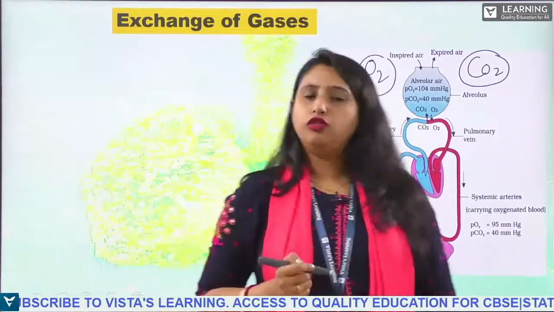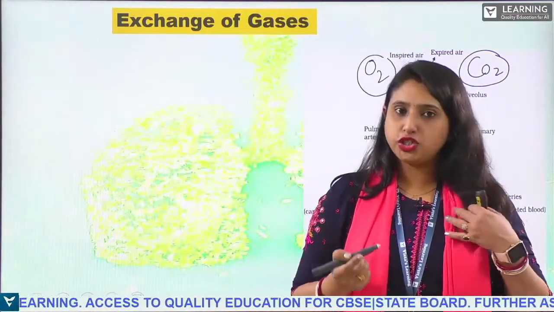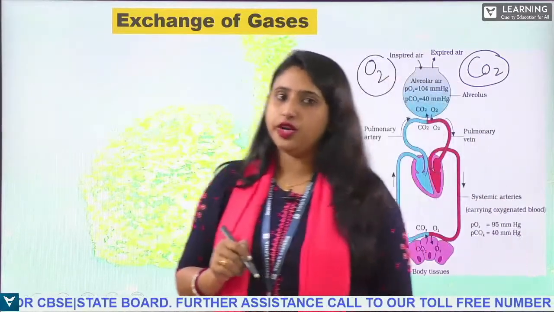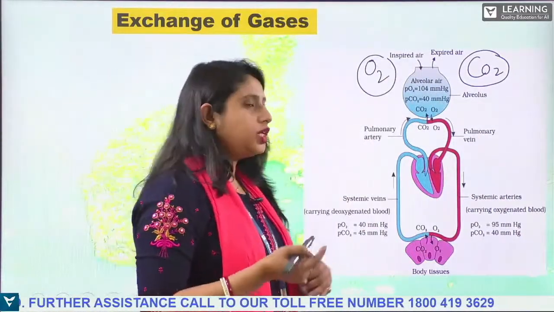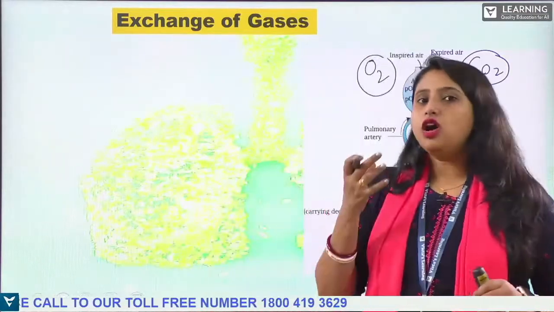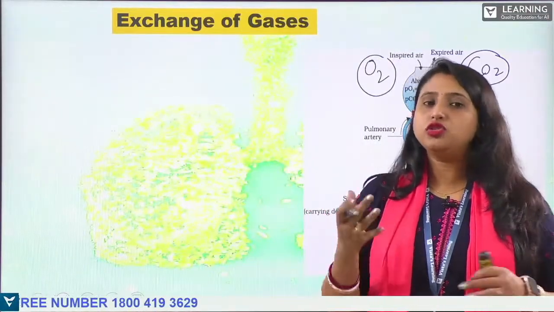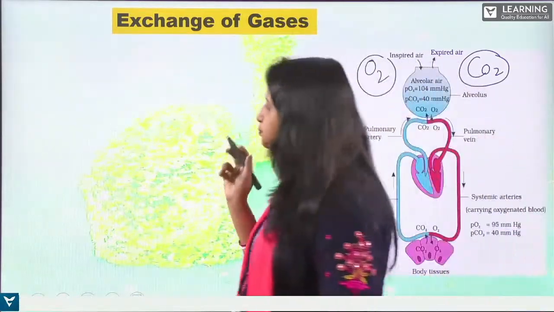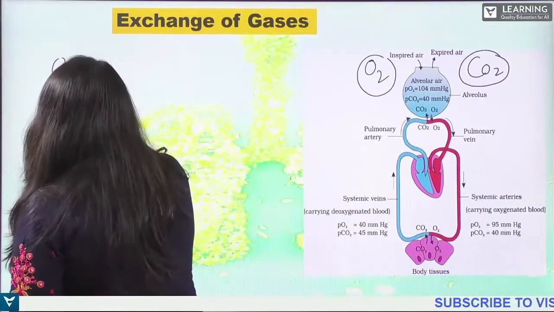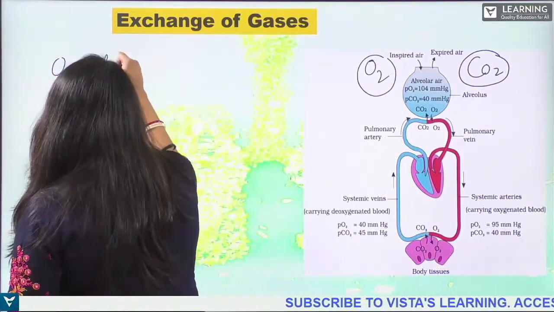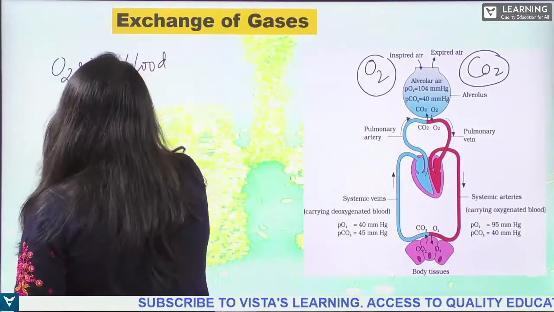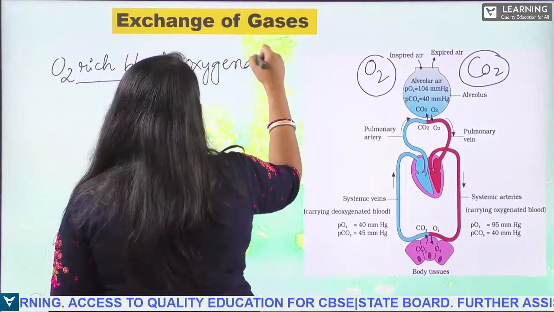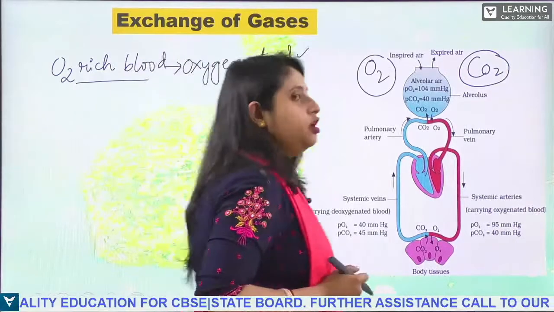During the process of respiration and circulation, the heart is also involved, right? As you can see, there is circulation of the oxygenated blood. There are two types of blood in our body. One is oxygen rich and another one is carbon dioxide rich. Our body needs oxygenated blood.